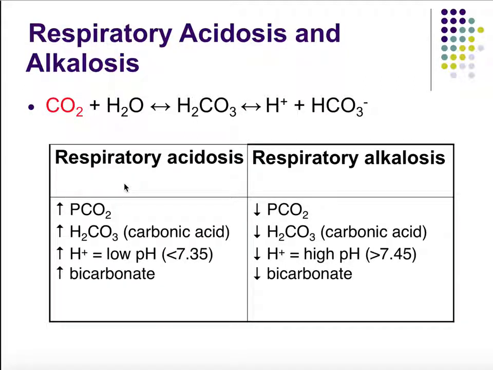So in respiratory acidosis, we'll see a lot of CO2, as well as an increase in carbonic acid, hydrogen ions, and bicarb. With respiratory alkalosis, the reason we have alkalosis, a low acid level, is because we have less CO2. And so what we'll see is low CO2, and everything will be pushed to the left. So everything goes to the left. That means bicarbonate ion will be low, hydrogen ions will be low, carbonic acid will be low.